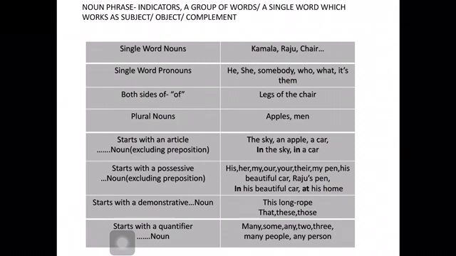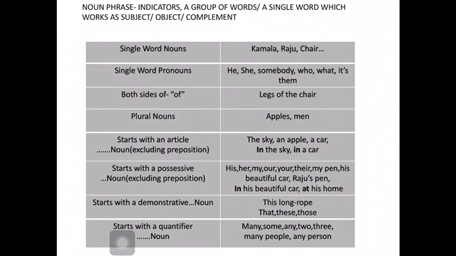But if there is a preposition before that, like in his beautiful car or at his home, then it becomes a prepositional phrase again. In his beautiful car, his is the possessive noun, beautiful is the modifier and car is the noun. So his beautiful car becomes a noun phrase, but when we add a preposition before it, it becomes a prepositional phrase.